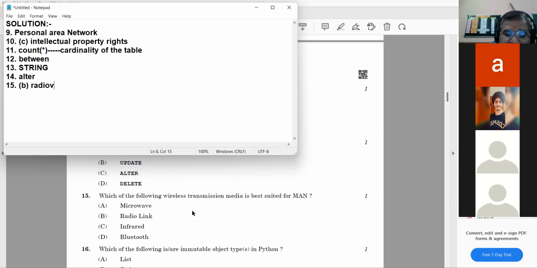Because radio wave has the benefit that signals can travel in all directions, because the signals are omnidirectional. In radio wave, signals are omnidirectional. Also, one major use of radio wave is in the hilly regions. Okay, got it? Keep these points in your mind.